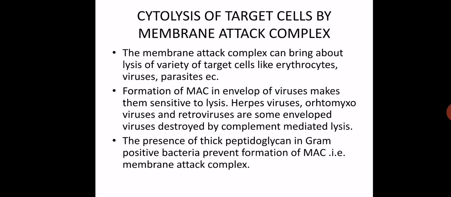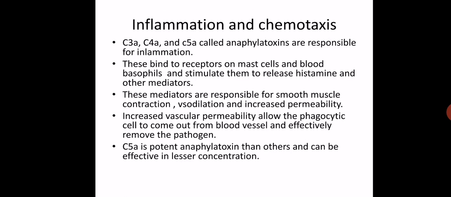it prevents formation of MAC, that is, the membrane attack complex. The gram-positive bacteria are not allowing the formation of MAC. It is only due to the high percentage of peptidoglycan in the gram-positive cell. So due to the thick cell wall, the prevention of the membrane attack complex takes place there. So the first effect is lysis of the target cell. This is the first consequence or first effect of complement activation.